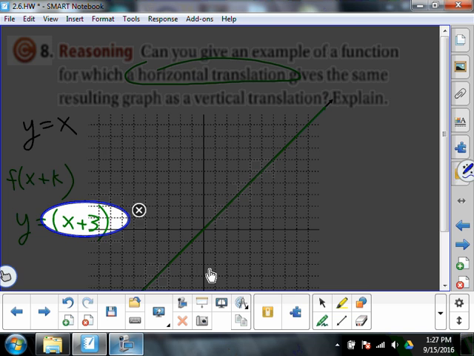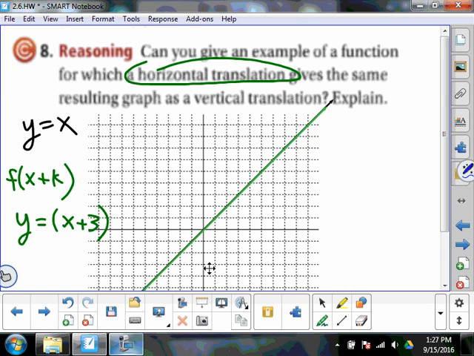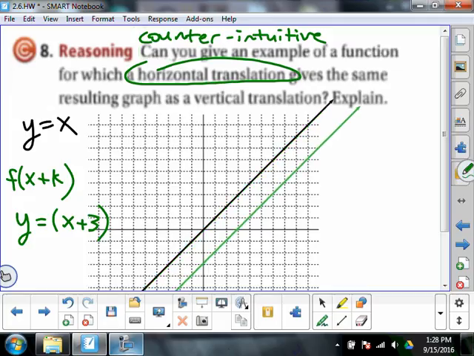We would think to the right, right? Well, I've got news for you. If we're talking about horizontal translations, what I told my class the other day is that horizontal translations are, big fancy word here, counterintuitive, intuition, to think. Counter, the opposite of. It's the opposite of what you think. So you think it's going to translate 3 units to the right? Well, I've got news for you, sunshine. It translates 3 units to the left.